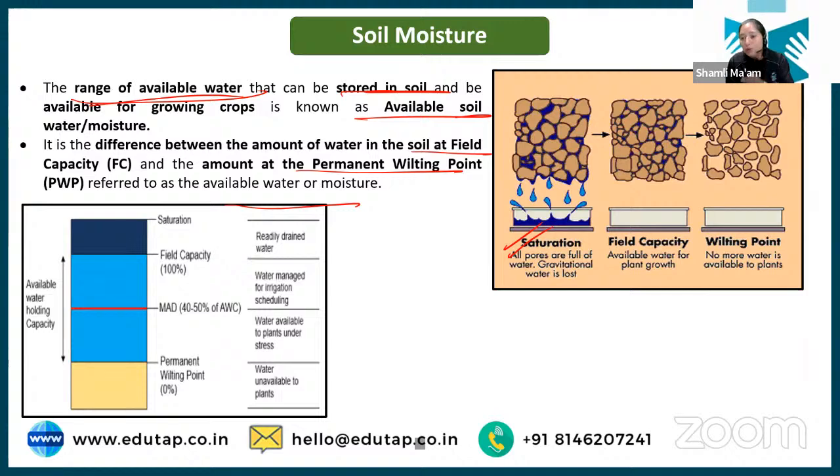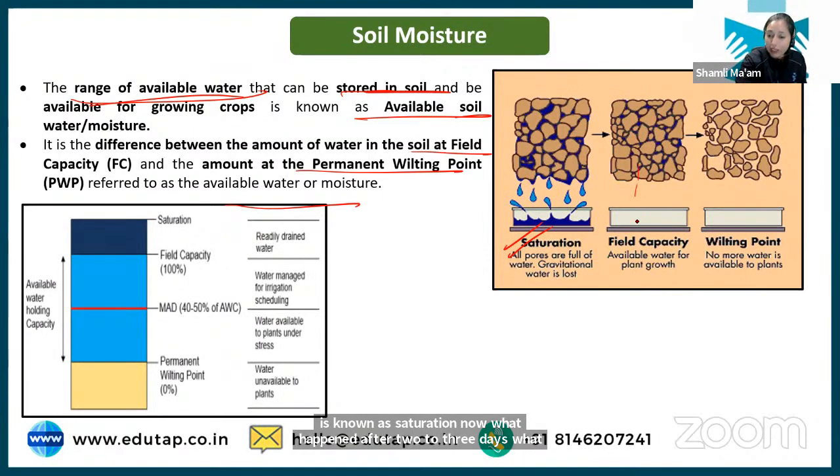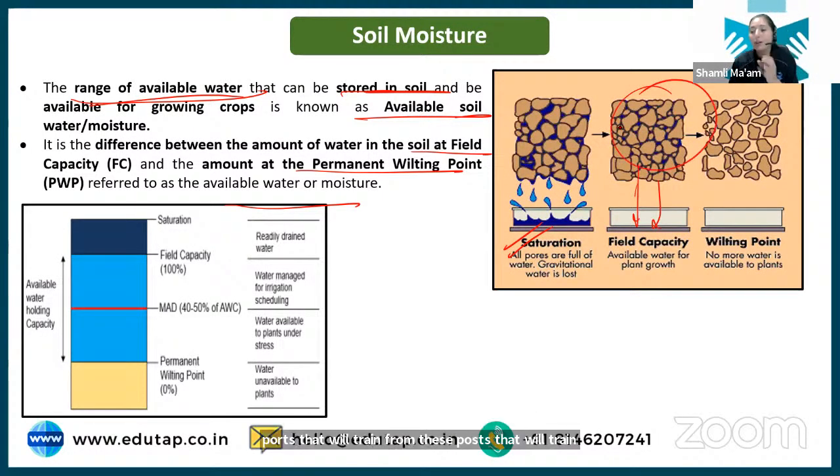Now, what happens after 2 to 3 days? The bigger pores, the macropores, will drain from the soil, and only micropores will have the water, because micropores are small and can hold the water against gravity, but macropores could not hold the water against gravity. So they will drain. Now, when the micropores are filled with water, this situation is known as field capacity. The water present in the micropores is the water which is available to the plant, and the plant can absorb this water. Clear? This is the field capacity.